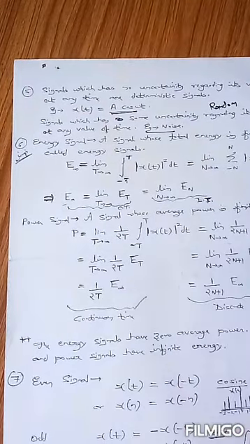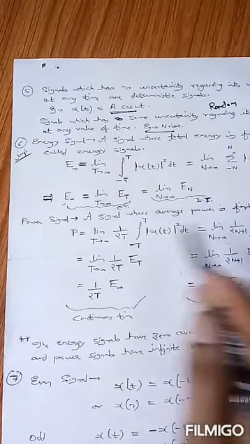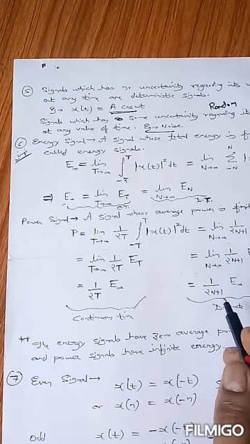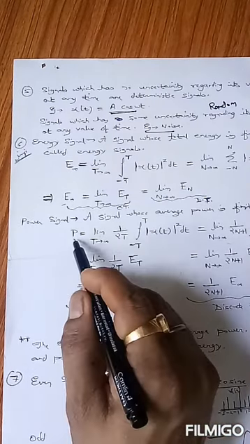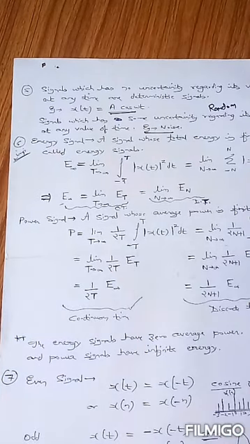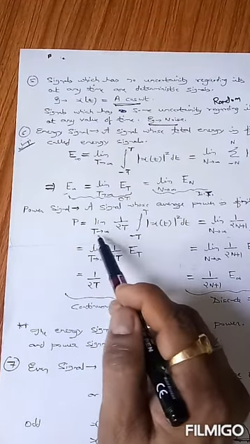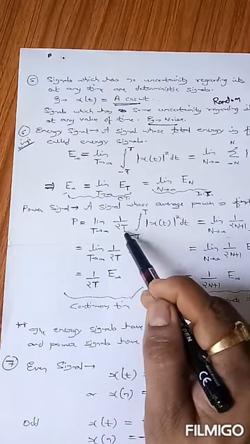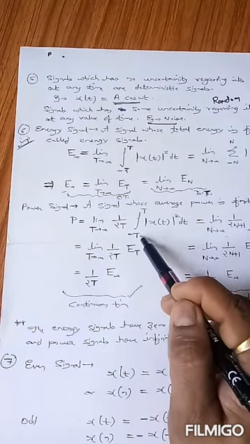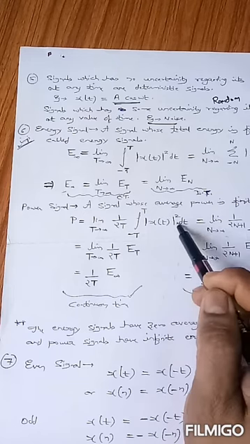Next one is the power signal. A signal whose average power is finite is known as a power signal. Now, what is the formula to calculate the power of any signal? Power calculation for continuous time and discrete time signals are given here. The formula is P is equal to limit T tends to infinity 1 by 2T integral minus T to plus T modulus of x(t) whole square dt.